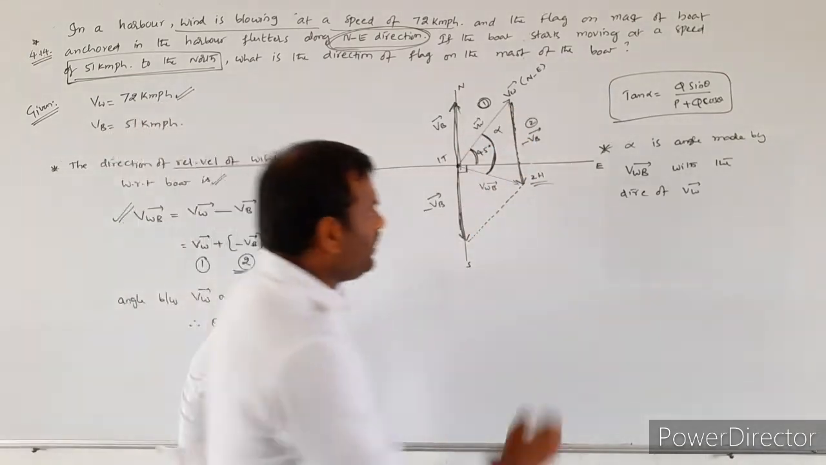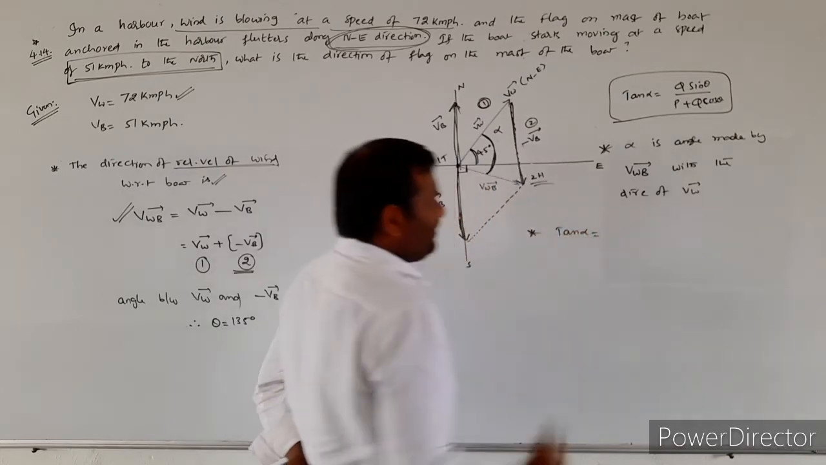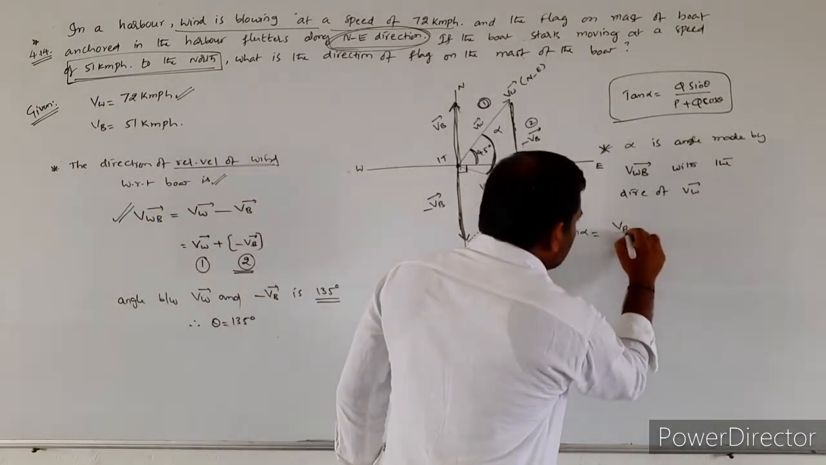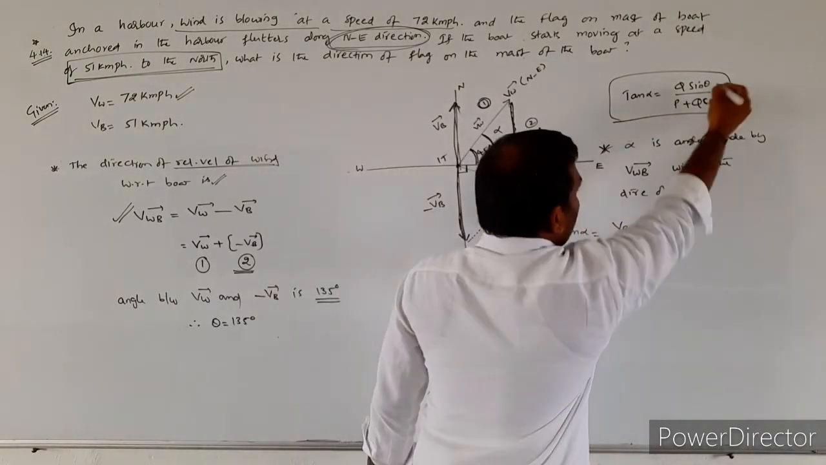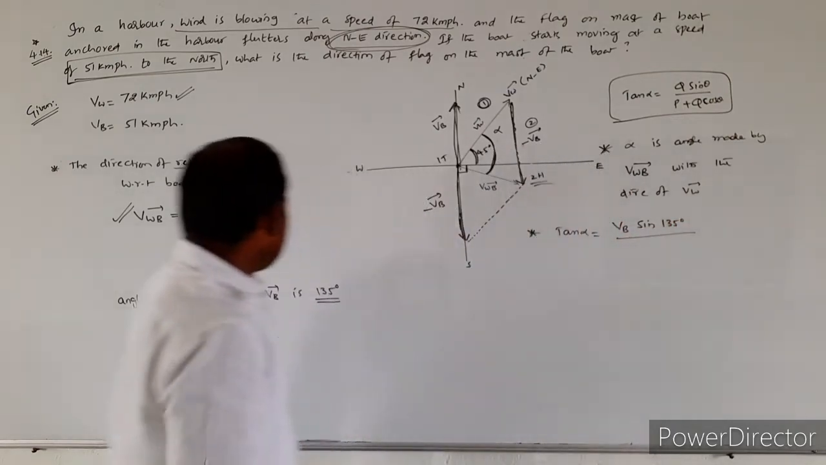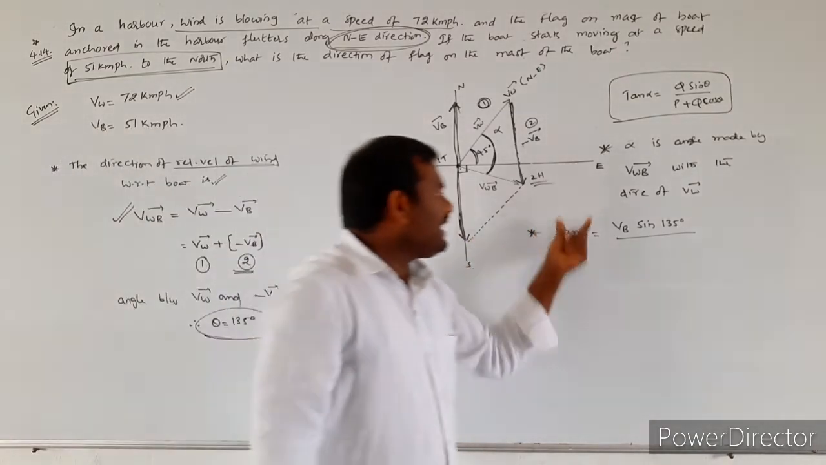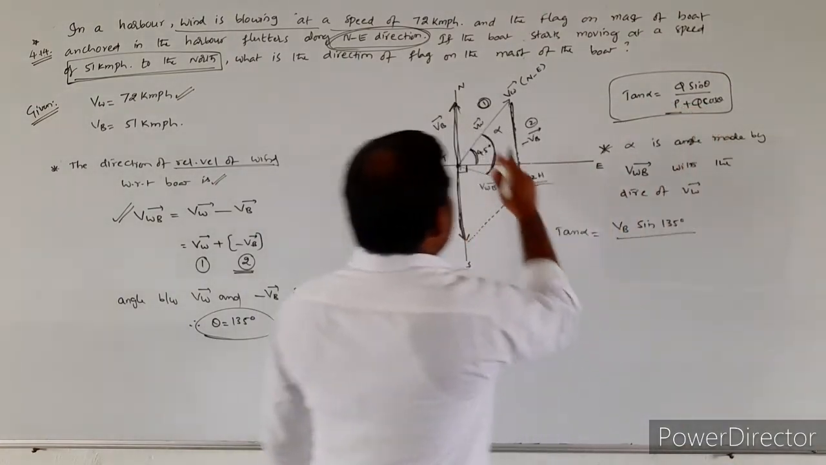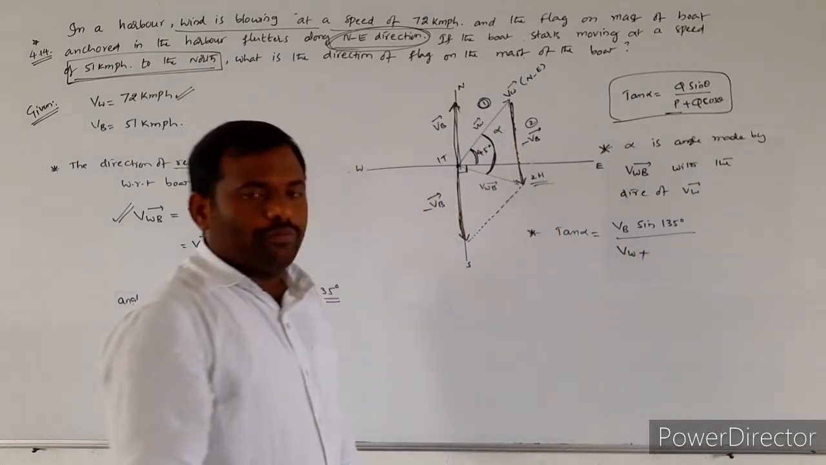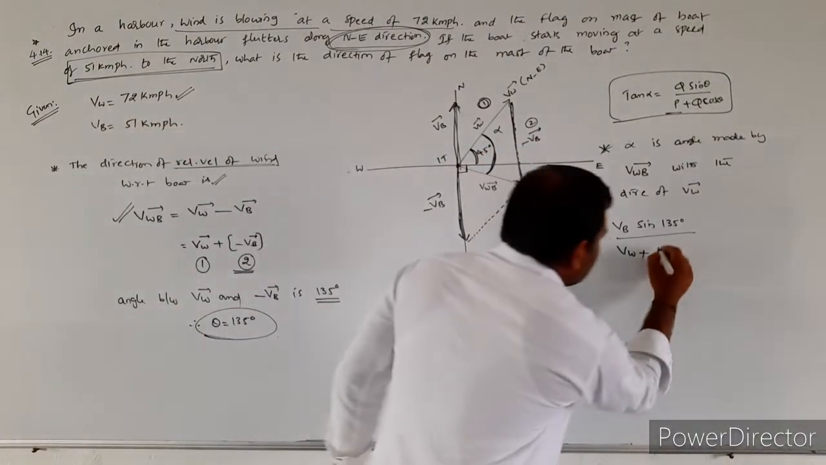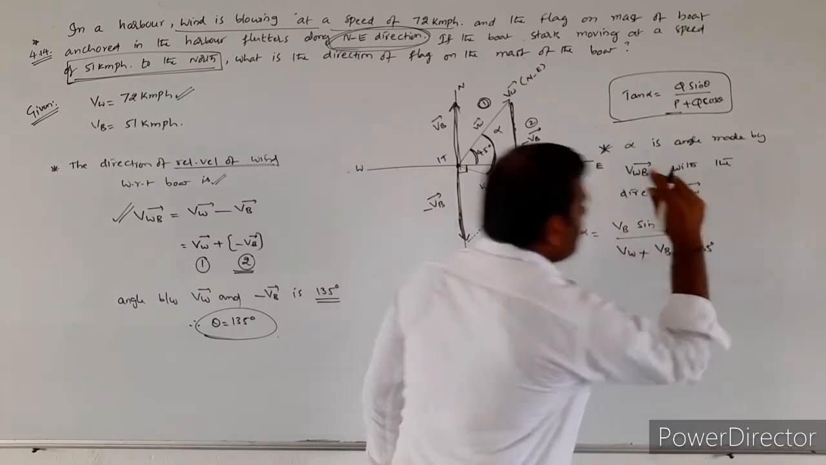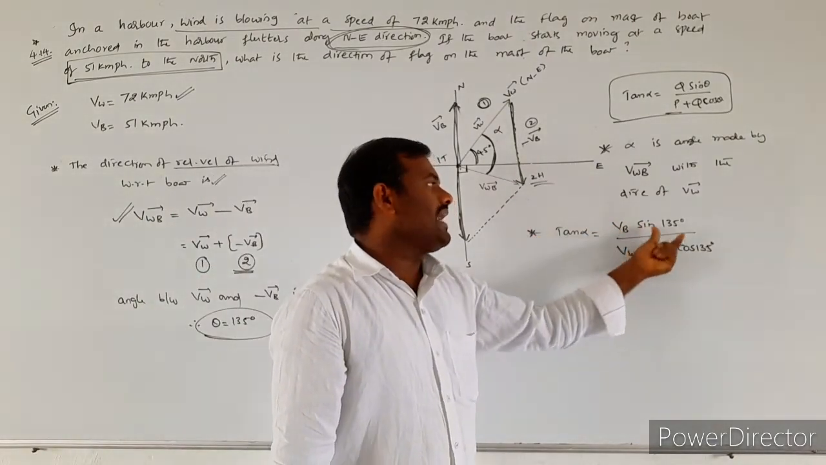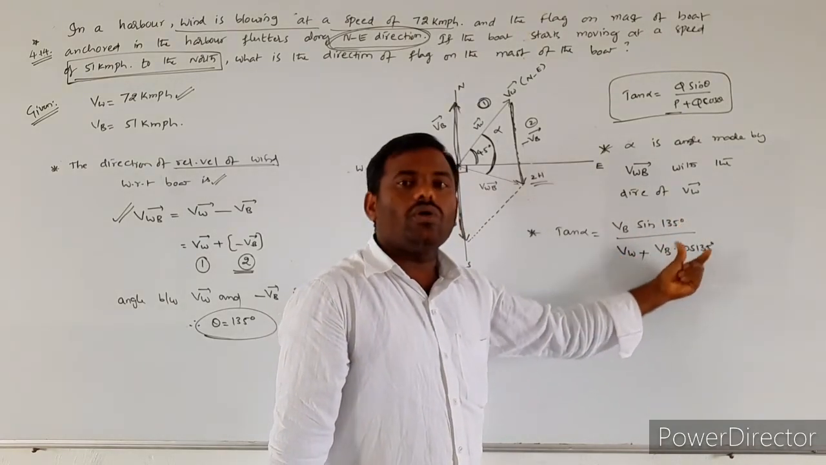Similar to that formula, I am writing tan alpha is equal to the second vector magnitude, which here is the velocity of the boat, VB, into sin of theta. Theta here is 135 degrees. Divided by the first vector VW plus Q cos theta, that is VB into cos 135. So tan alpha is equal to VB sin 135 by VW plus VB cos 135.